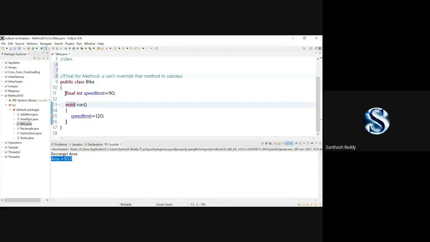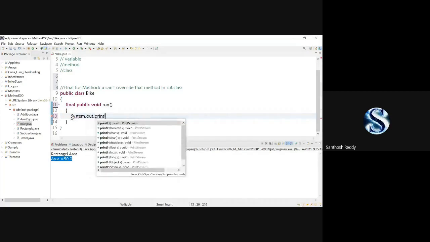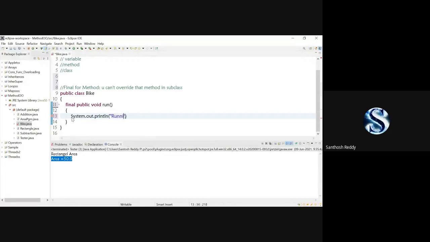What I'll do here, I'll remove this. I'll add public void run. I'll apply the final keyword here. Final public void run. Inside it, System.out.println, running, and I'll give a semicolon. That's it. And save this code.